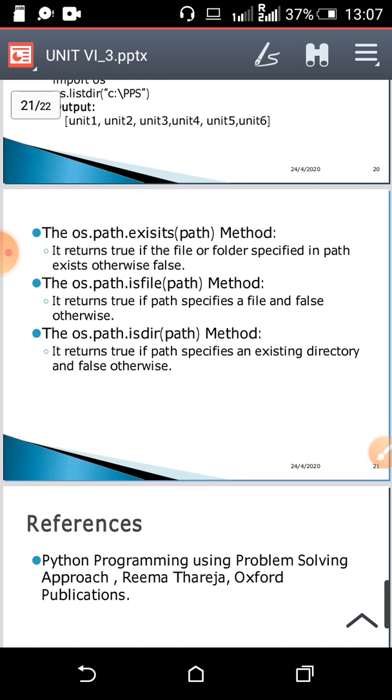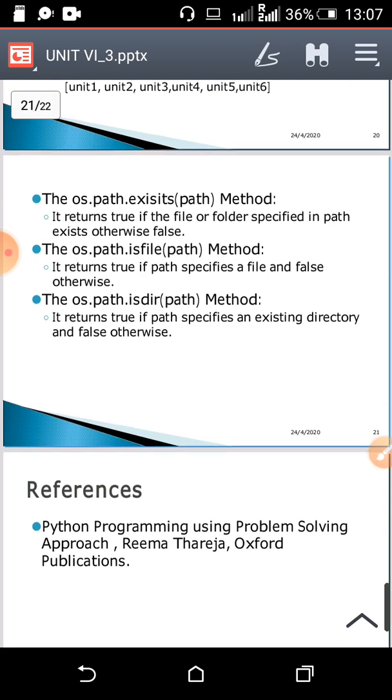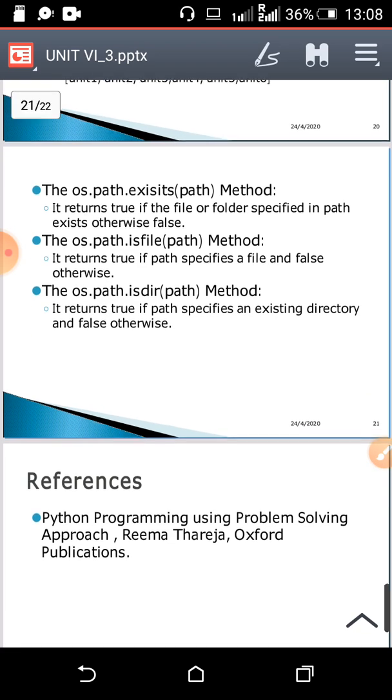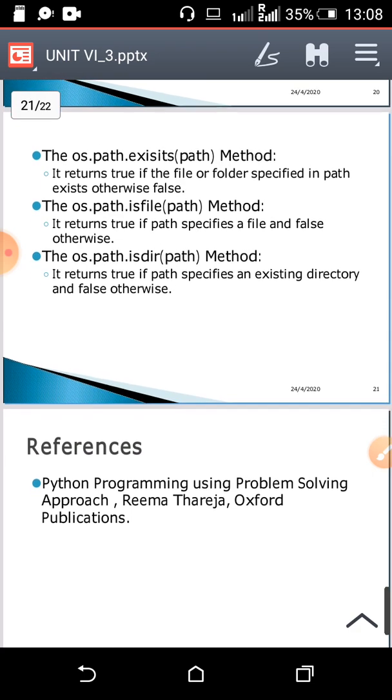Now the next method, the os.path.exists(path) method. Okay, this method returns true if the file or folder specified in the path exists. Okay, if that file or folder is there within that path, then it will return true, otherwise false. Next method, os.path.isfile(path). It returns true if the path has a file. Okay, if the path specifies a file, then it will return true, otherwise false.